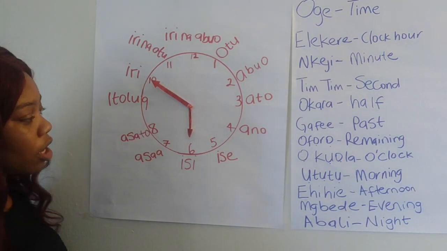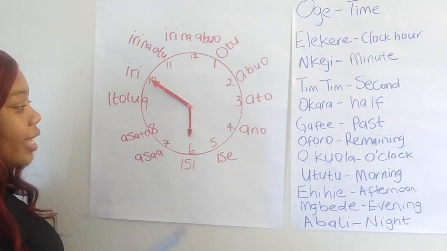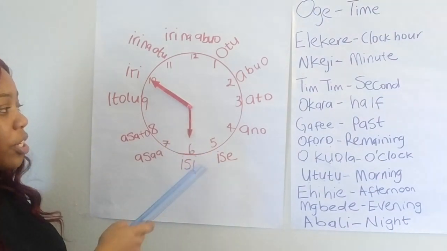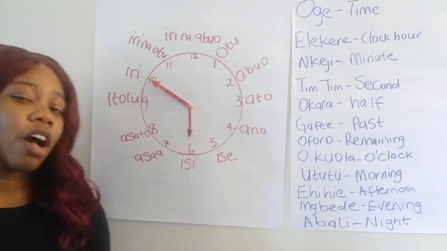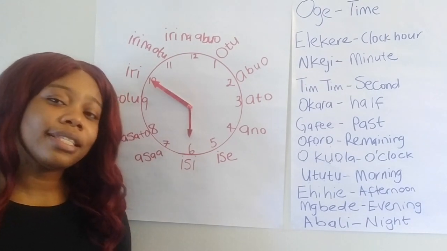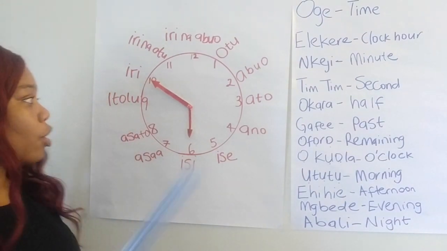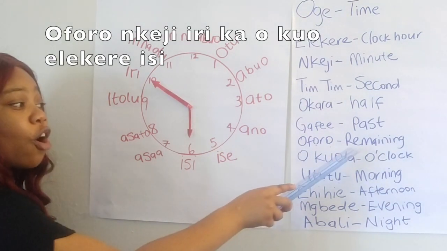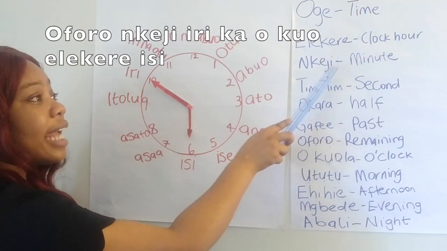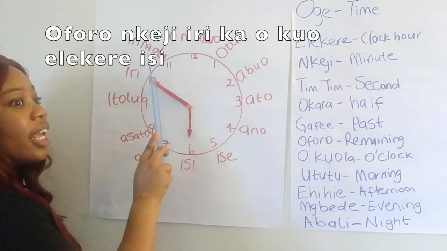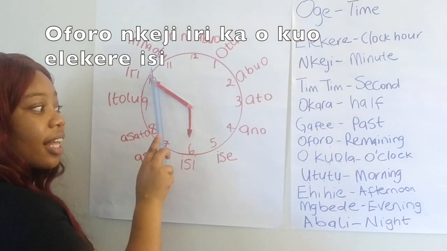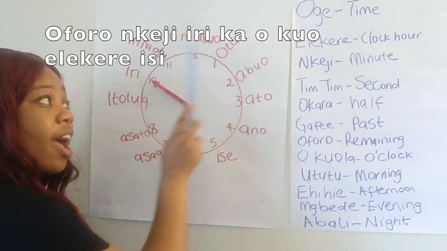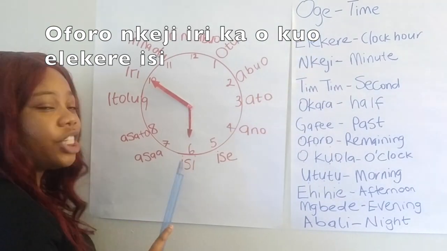Okay, let's say it's about to be 6 o'clock also, and somebody would say, what time is it? You usually say it's 5:50. The person automatically knows 10 minutes. In 10 minutes it's gonna be 6 o'clock. This is what the time looks like. You will say oforo nkeji iri ka ọkụọ elekere isii.